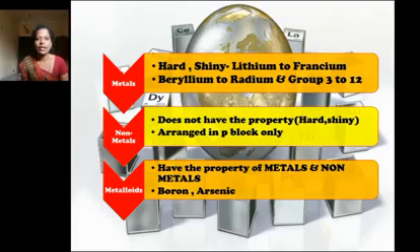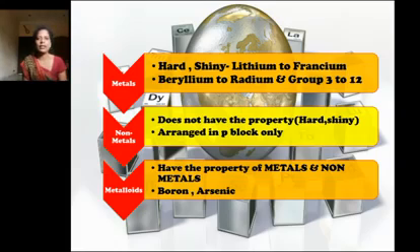Next, what is a metal, a non-metal and a metalloid? Metals are hard and shiny. From lithium to francium, and beryllium to radium, and groups 3 to 12, are the metals of the periodic table.